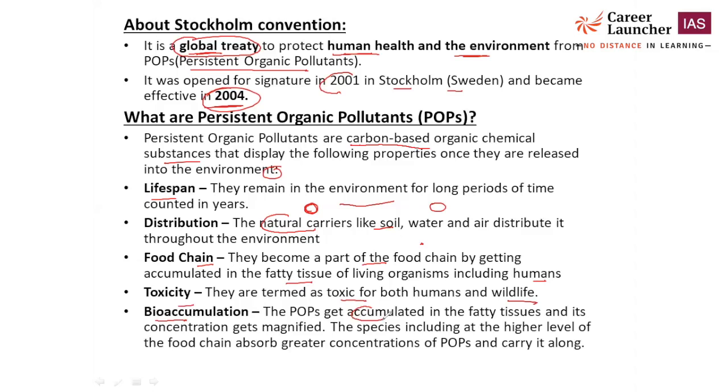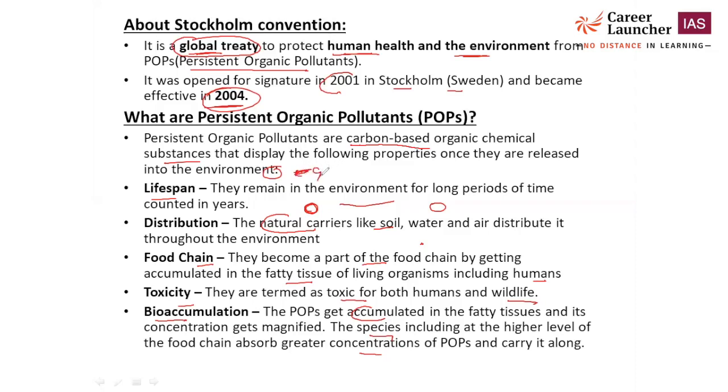concentration gets magnified. Magnified means concentration increases from one species to another species. That will be part of the food chain. The species at the higher level of the food chain absorb greater concentration of persistent organic pollutant and carry it along. For example, if we are using some chemical fertilizers, like on grass, we are using chemical fertilizer on any of the plant. So suppose one insect will eat the leaf of the grass.